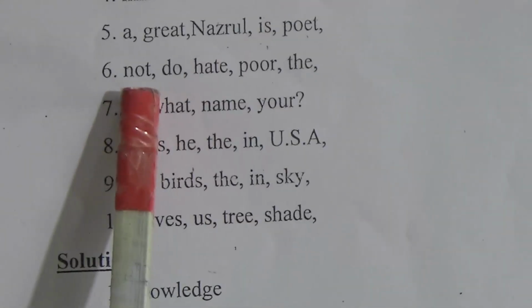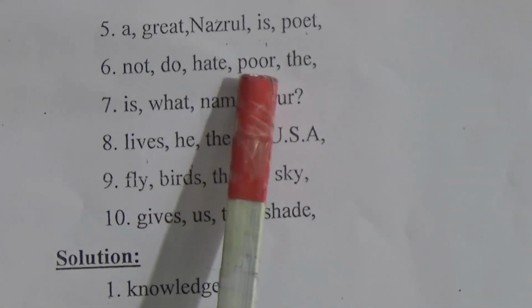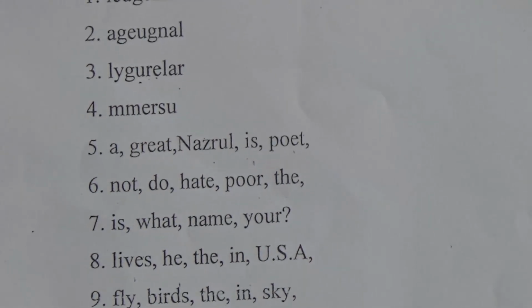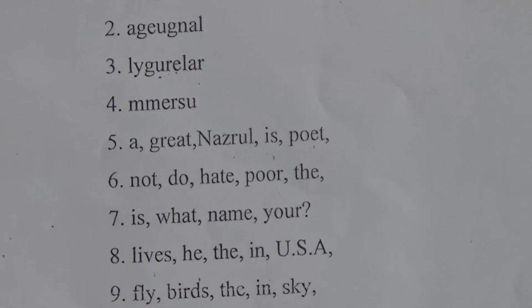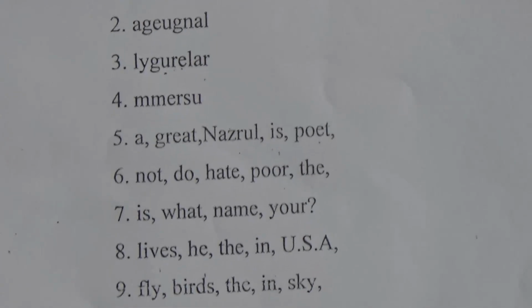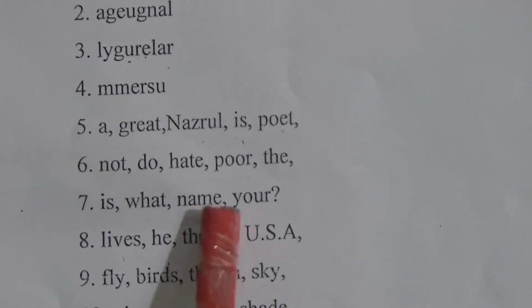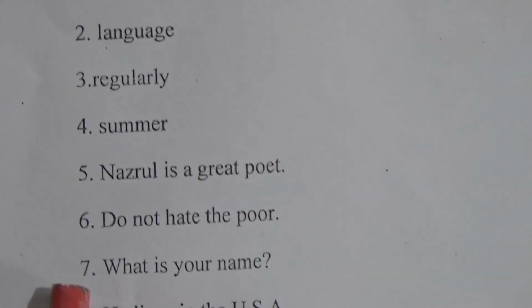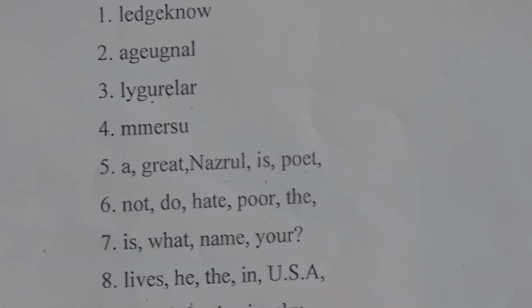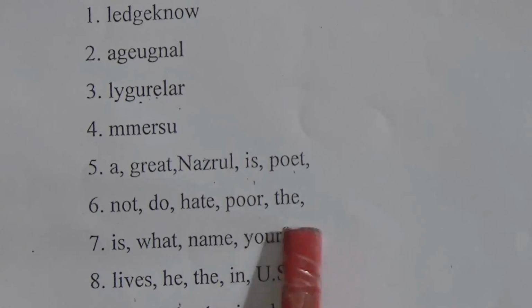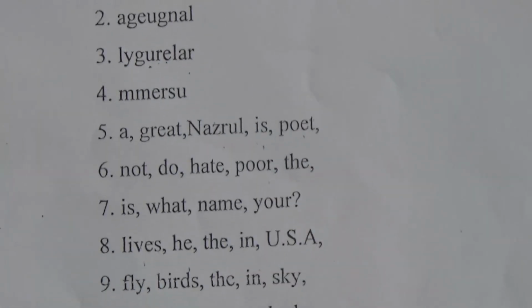Number 6: Not do hate poor the. So the answer is do not hate the poor. First you have to write do, then not, then hate, then the, then poor. Then number 7: Is what name your. So the answer is what is your name. And at the last you have to put this question mark.